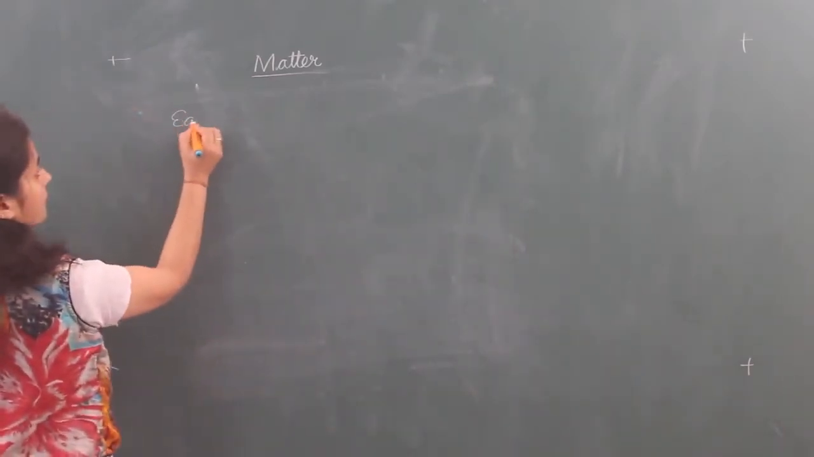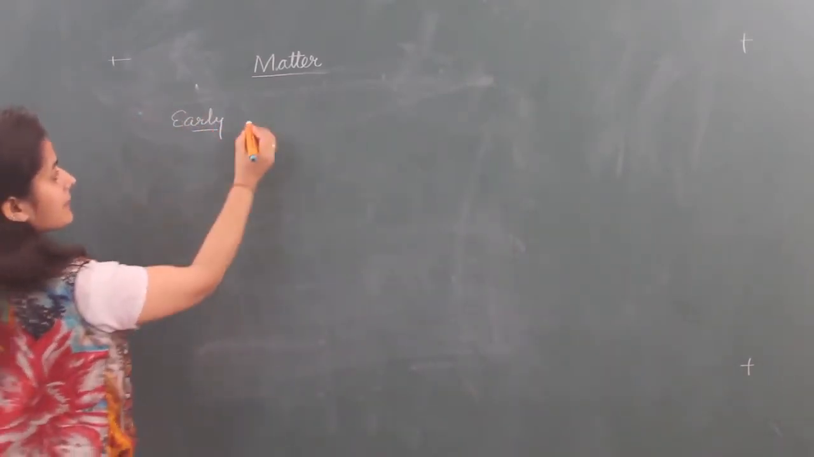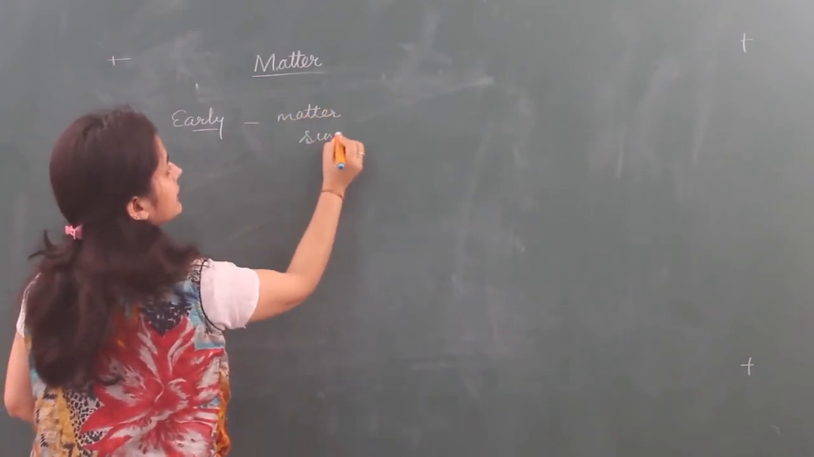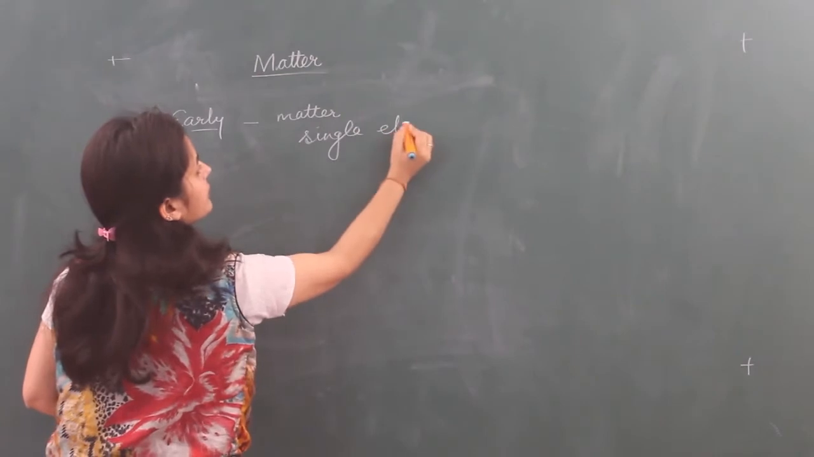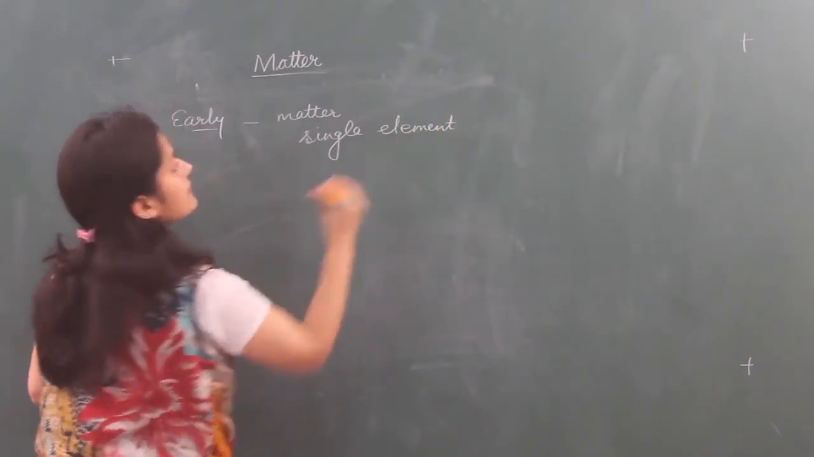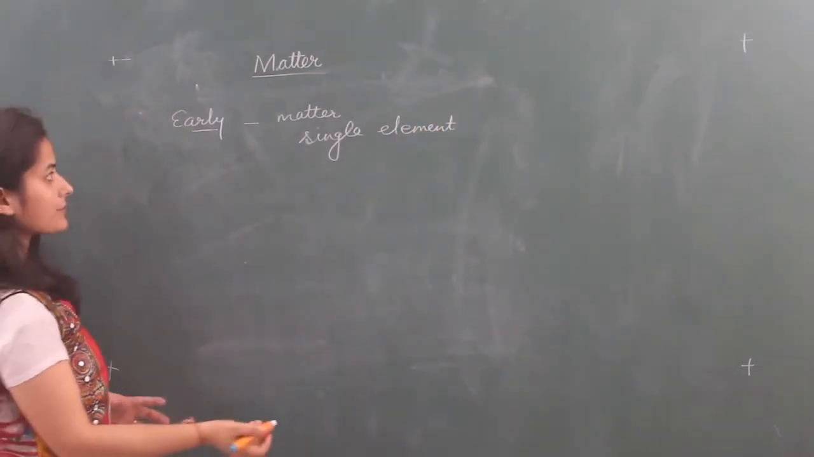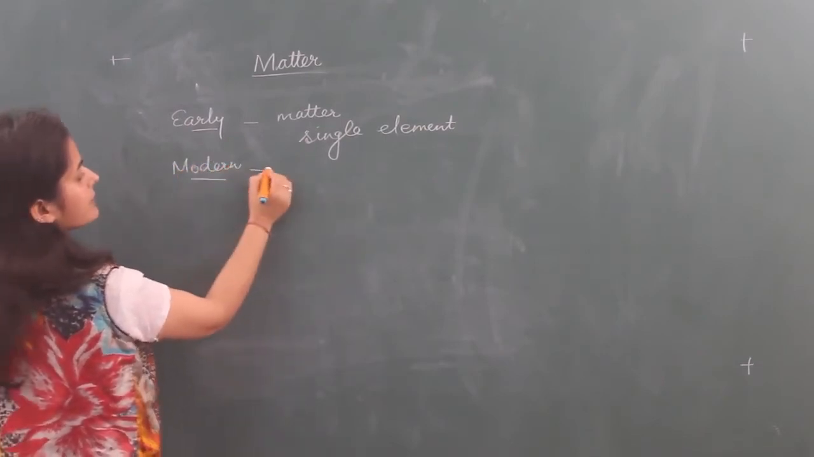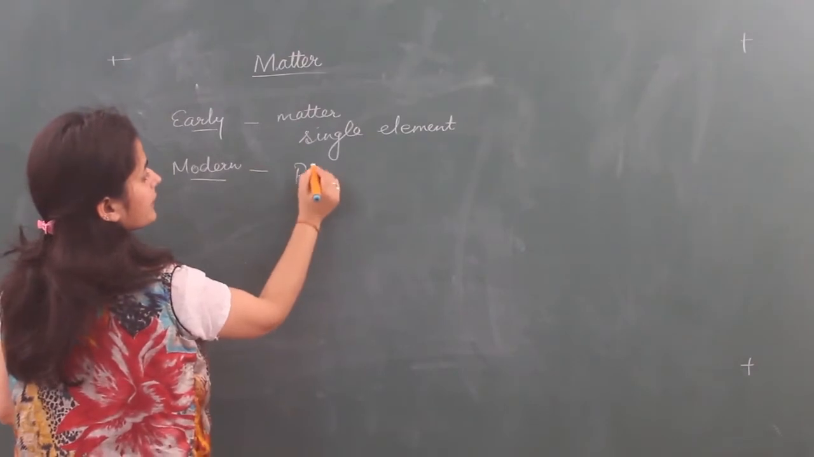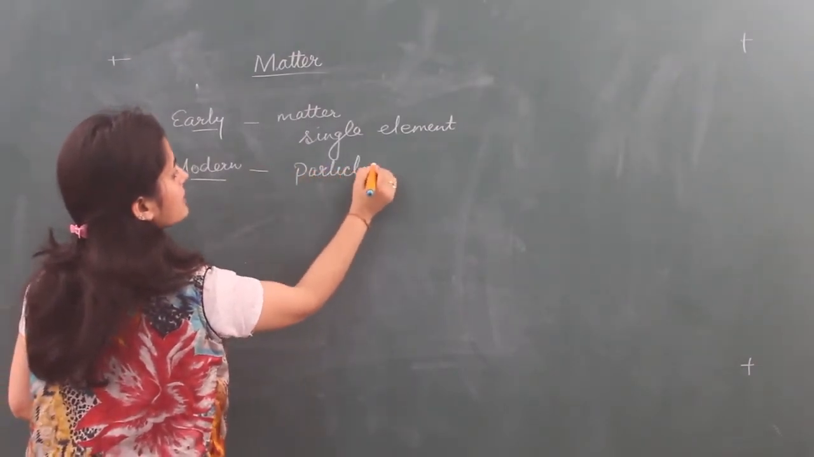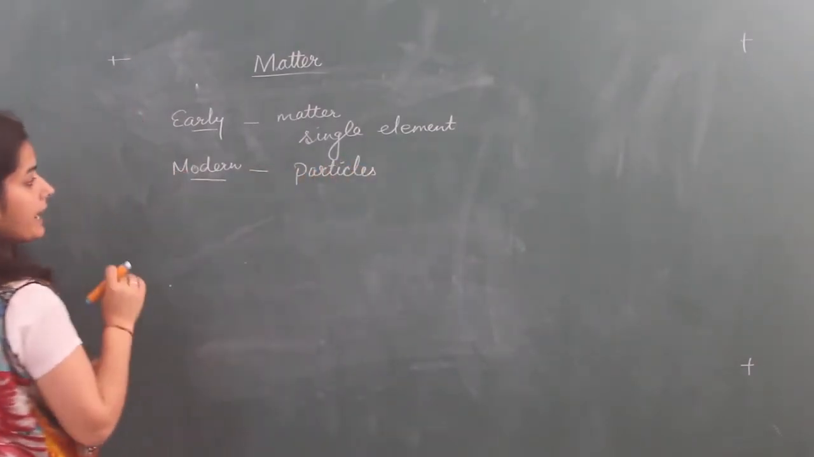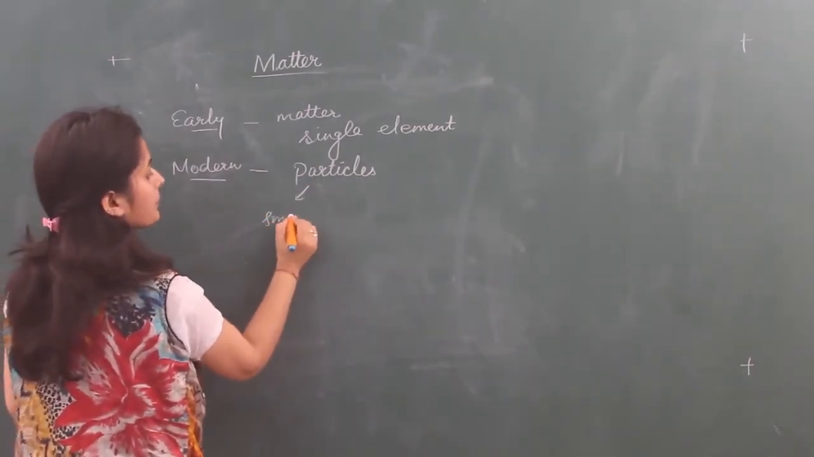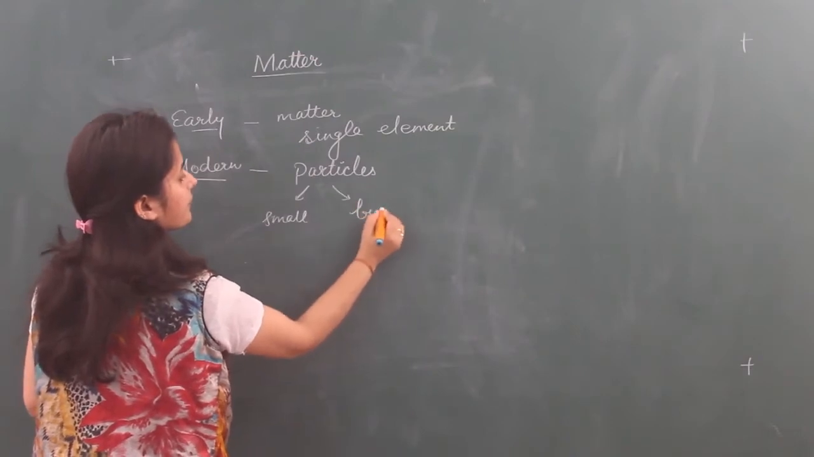So, early scientists said that matter is a single element. Any matter is a single element. But now you see that matter is not a single element. It contains a lot of particles in it. And these particles can be small or big.